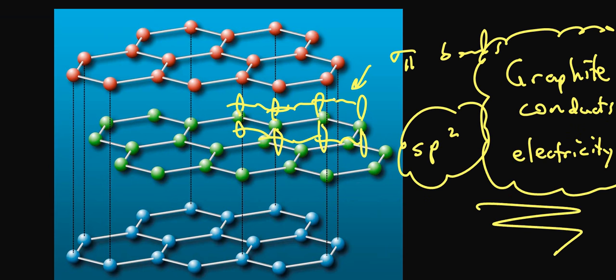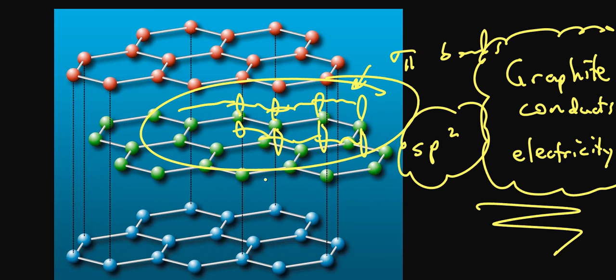Because of these electrons, it can readily move in the p orbitals that are perpendicular to the bonding plane. The electrons can move, and movement of electrons is flow of electricity. This gives graphite some of its unique properties as a network covalent solid.